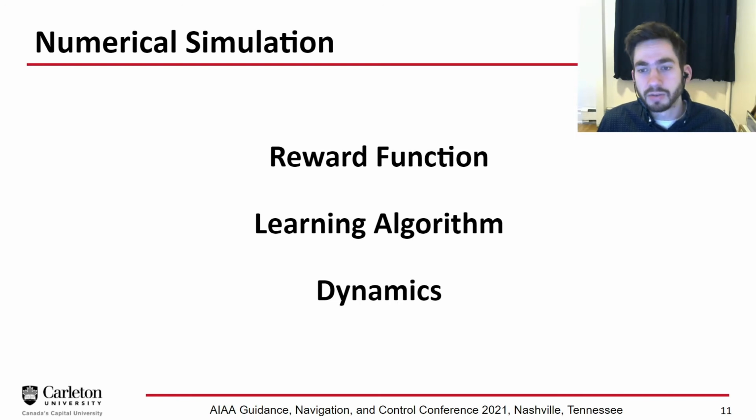So the reward function that we used is a simple reward where positive rewards are given if the chaser moves closer to the desired location, and a negative reward is given if it moves farther away. For the velocity-based deep guidance, we had to also apply a penalty for high velocities near the desired location, which I'll discuss more later. The learning algorithm used is the D4PG algorithm because it's continuous and deterministic, and all the details of that are in the paper. And the dynamics, we're not modeling a quadrotor in dynamics, I'm just modeling a double integrator cube.